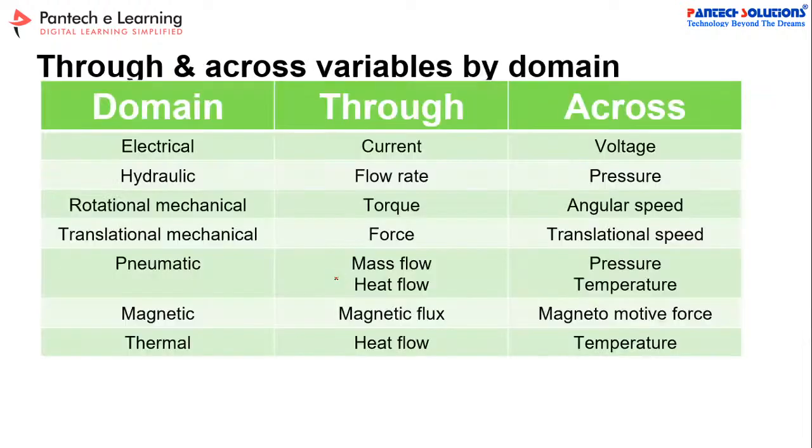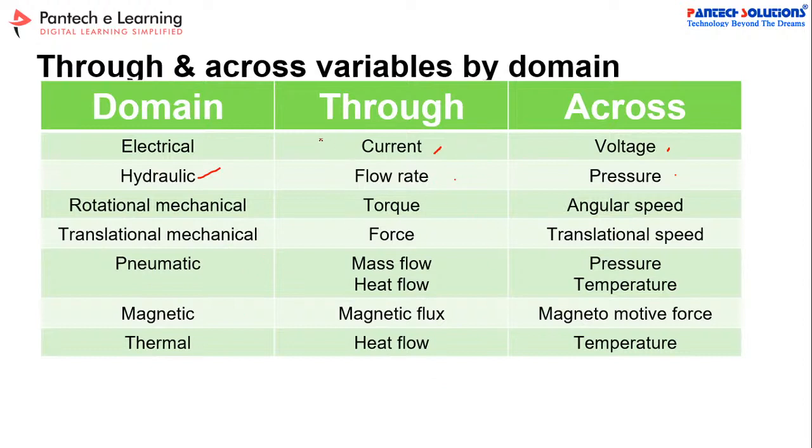Let us take electrical systems in the electrical domain. The through variable is the current, and the across variable is the voltage. Similarly, in the hydraulic domain, flow rate is the through variable and pressure is the across variable, because pressure always needs two different points. At those points you can create or reduce the pressure. Similarly for rotational mechanical, translational mechanical, pneumatic, magnetic, and thermal. These are all the major variables.